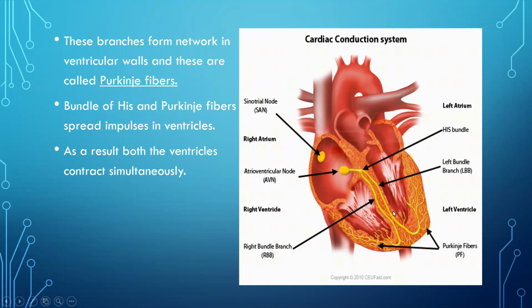Now, where are all these cells present? They are all present in the myocardium of the heart. We studied that the wall of the heart consists of three layers: the pericardium, which is a protective layer; the myocardium, which consists of cardiac muscles; and lastly the endocardium. All the cardiac muscles are present in the myocardium and are responsible for contraction and relaxation, which is brought about by the SA node, AV node, bundle of His, and Purkinje fibers.